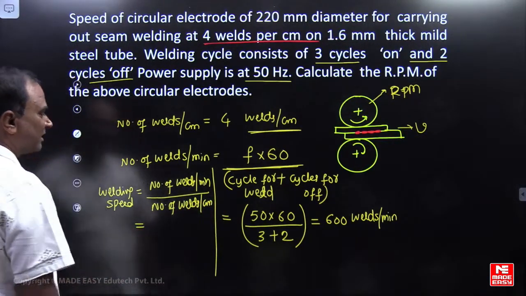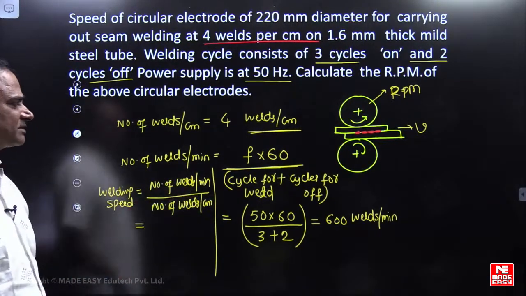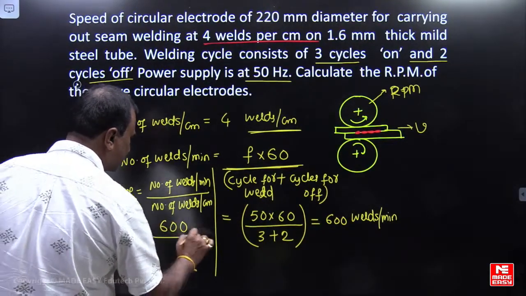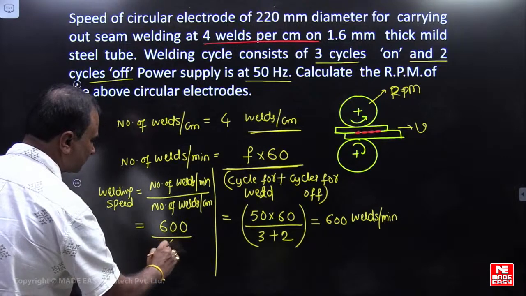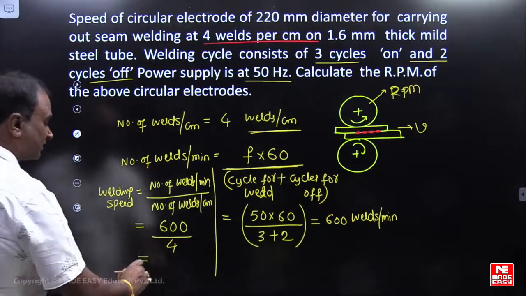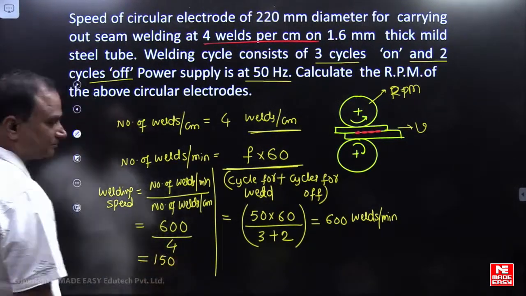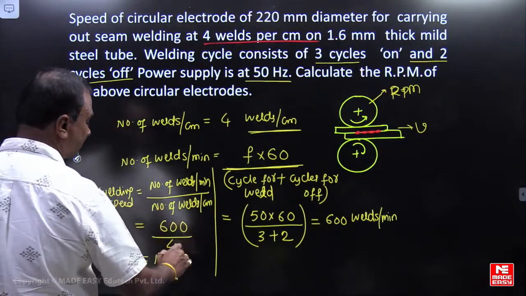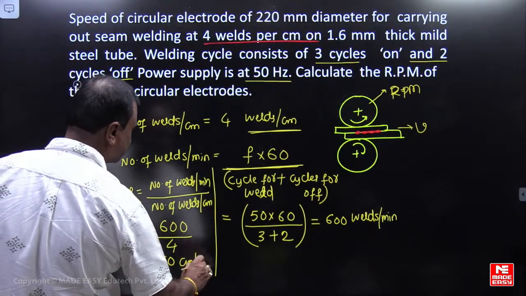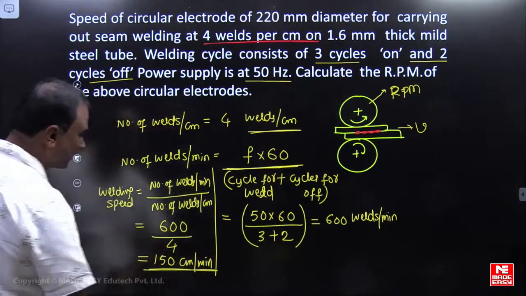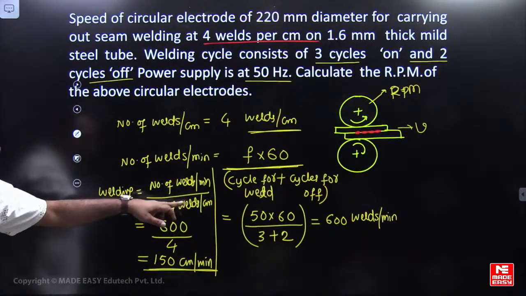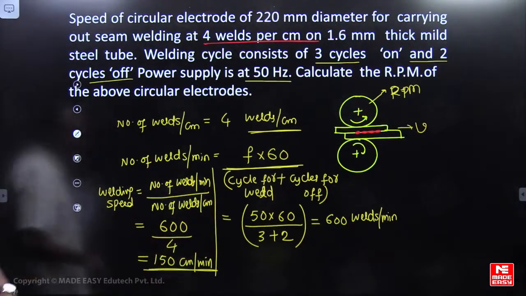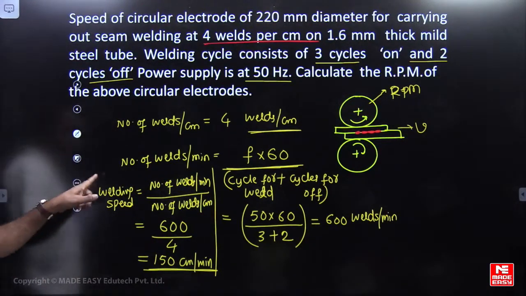Number of welds per minute 600, by number of welds per centimeter, this is 4. So how much are we getting, friends, here? So 150, correct, na? 150 welding speed, it is centimeter per minute. So number of welds will be cancelled out. This is minute, this is centimeter. Centimeter per minute we are going to consider.